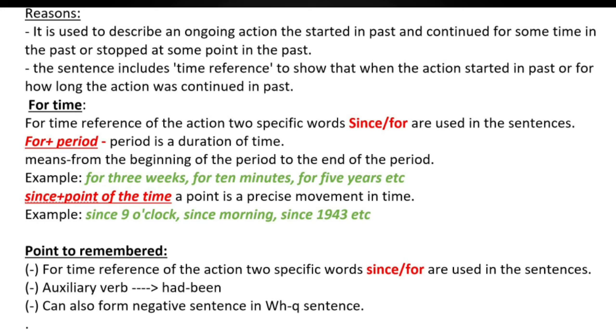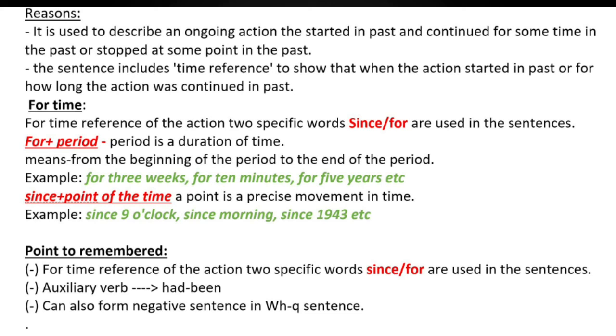Note, the sentence includes a time reference to show when the action started in past or for how long the action continued in past.